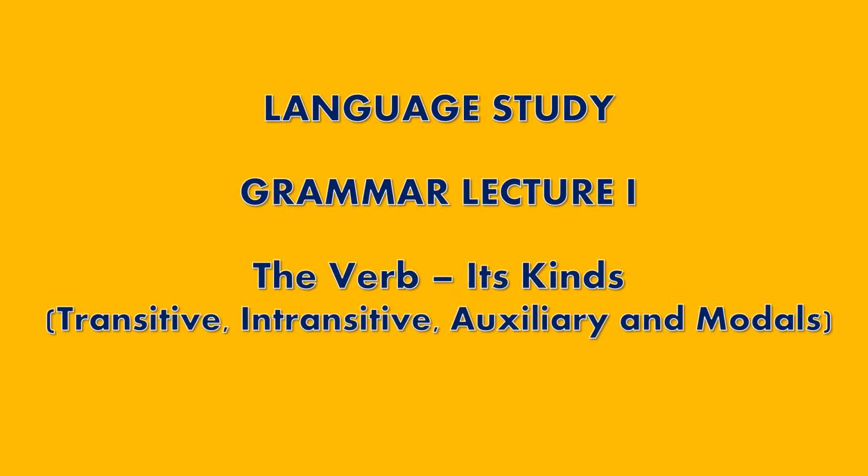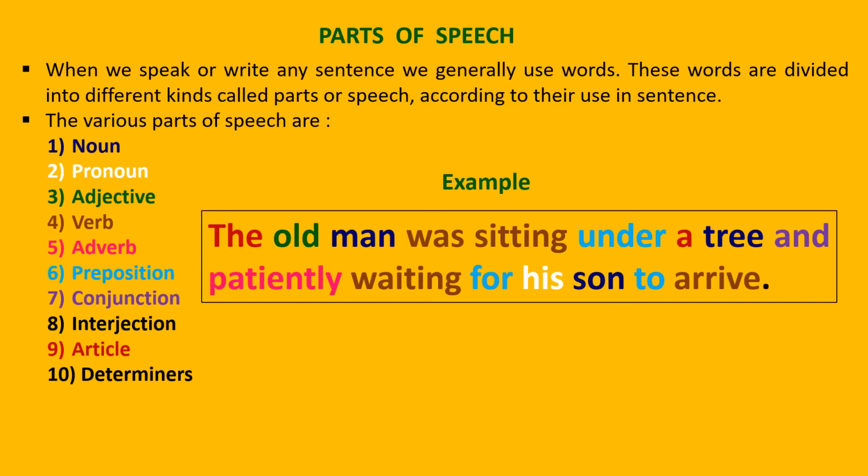Today in our language study, we will be taking up grammar lecture, and this is the first lecture of grammar. We will be taking up the topic the verb, its kinds, and mostly transitive, intransitive, auxiliary and modals we will be dealing with. We are starting our today's lecture with parts of speech.